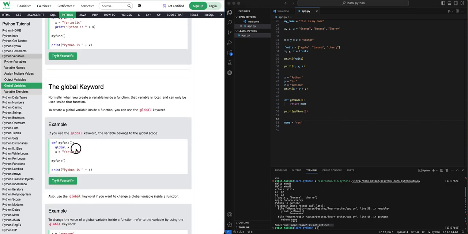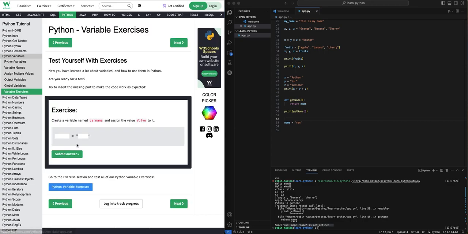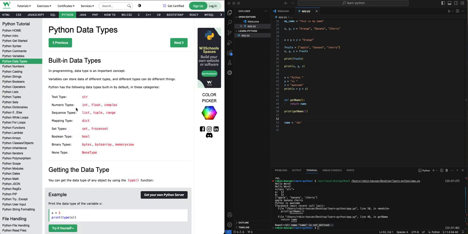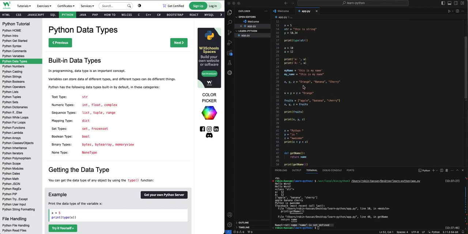Now global x, normally you will not use it. Whenever we say global x, it means we are setting a global scope variable. That's not mostly used. Now we're gonna learn about data types. We have seen string, we have seen number, and in number we have multiple types, integer and float. Here are some examples. We have string which can store text, integer, float, and complex number. Don't worry about it, it's just a number with a decimal point.